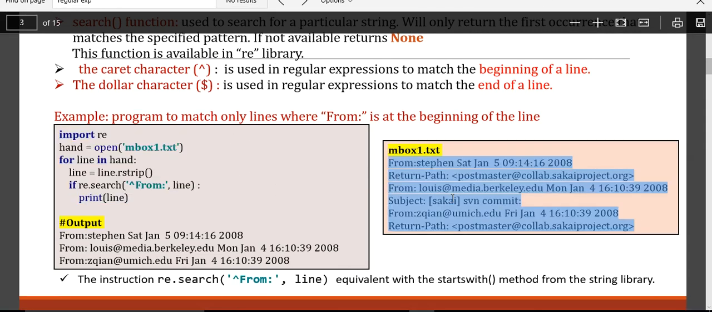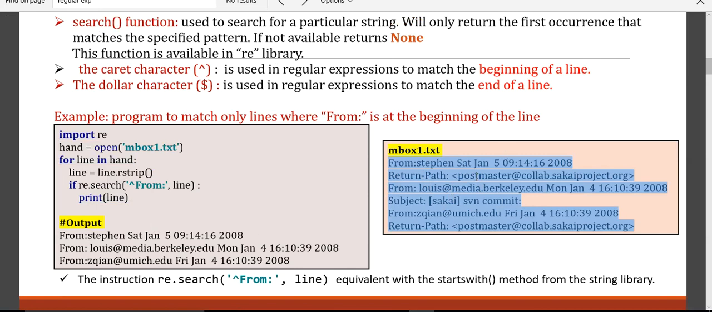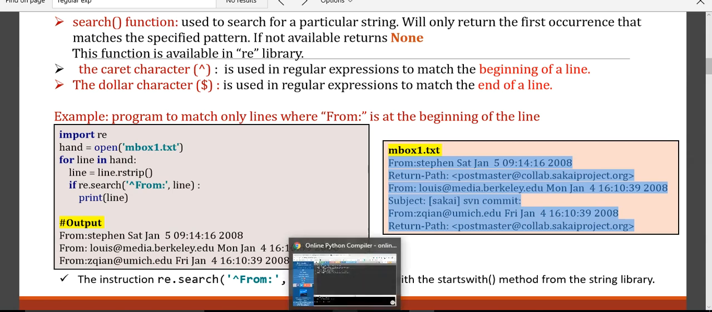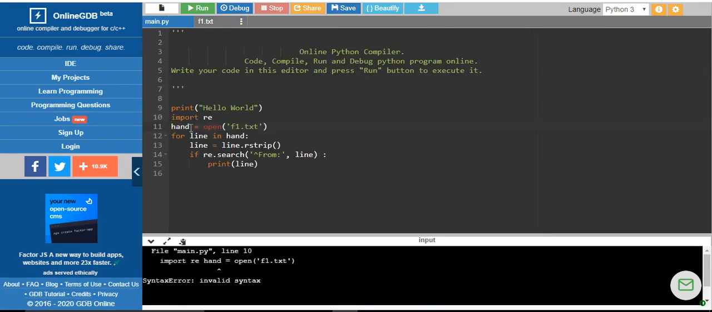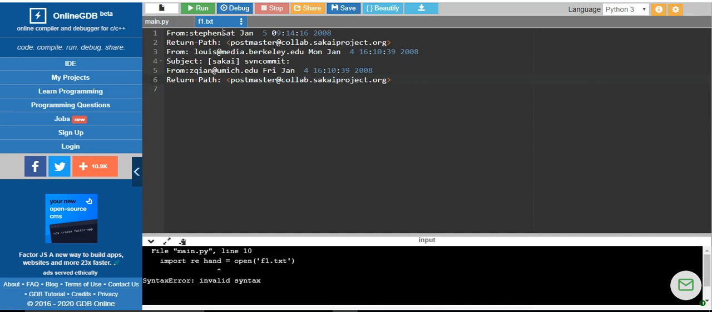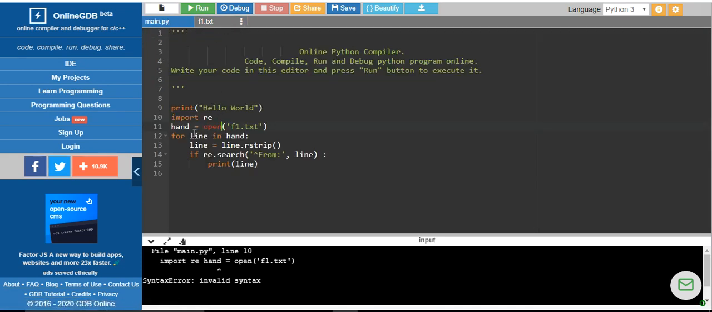We have a file called mbox1.txt, and we will see how to extract line by line from the file using a file handler. Because we are using a search method, you need to import re, which is the regular expression library, and I need to open a file. I am using f1.txt, which has some set of data. I want to extract the data, and hand is a file handler, which gives a reference to that particular file. So how do you read line by line?